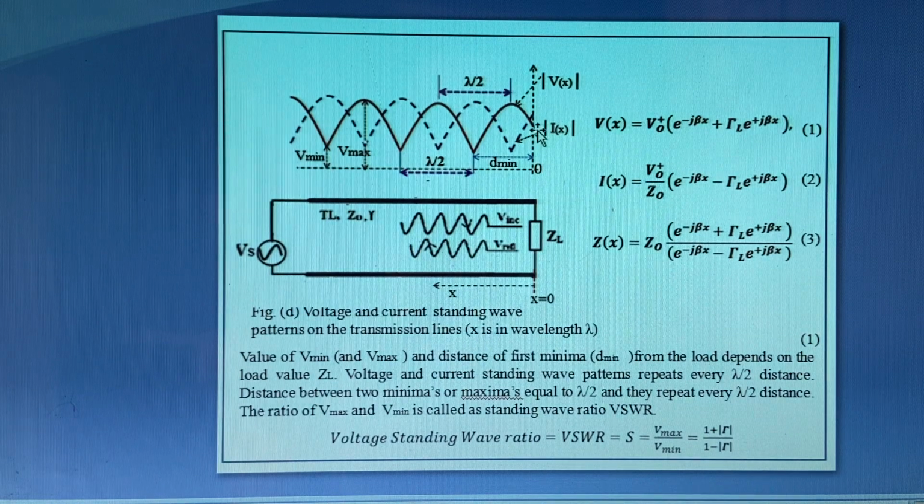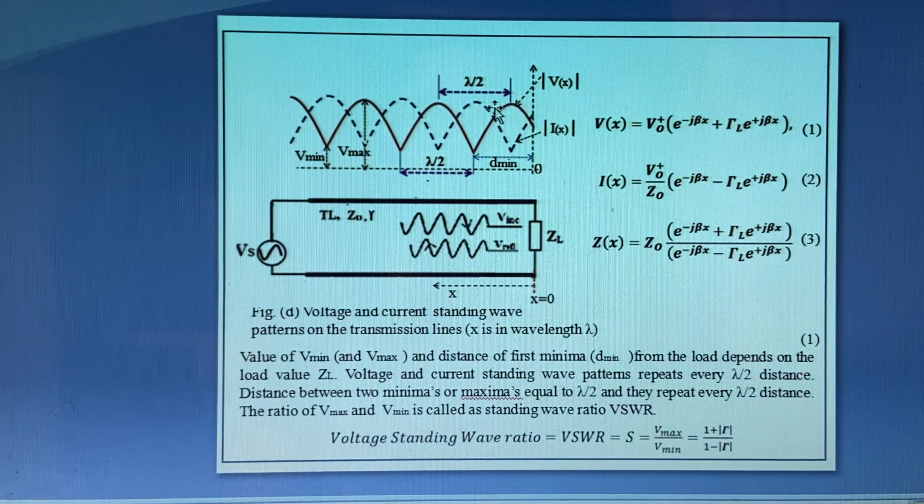At the load point it takes some value, and afterwards the voltage reaches a maximum value here, decreases and reaches a minimum value, and again the pattern repeats like this. Every lambda by 2 distance, the pattern repeats, with fixed positions of minima and maxima. That is the magnitude of V(x). That is called a standing wave pattern, and it looks like it stands still over the line. That's why it is called a standing wave pattern that we studied in the first unit.